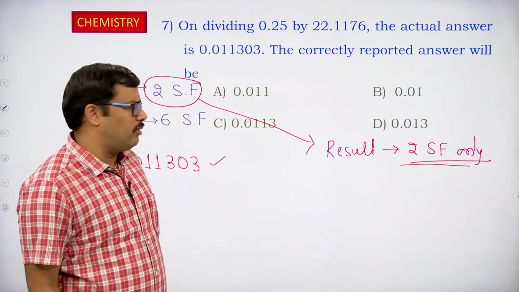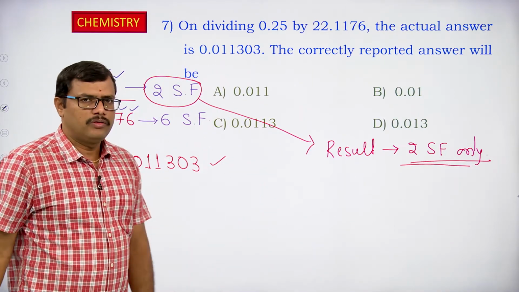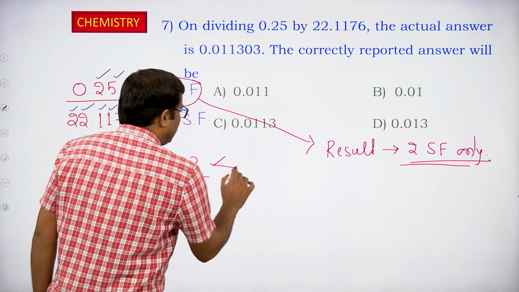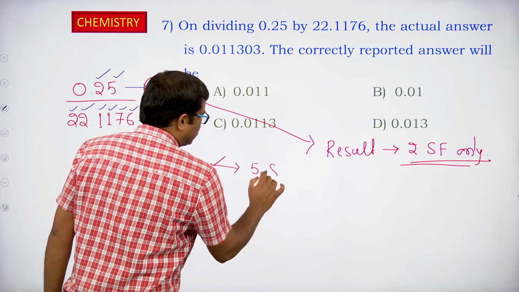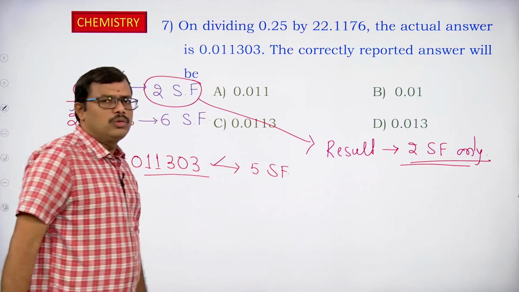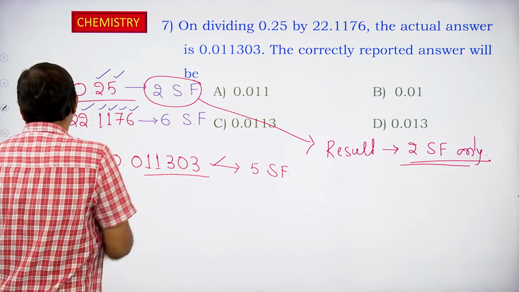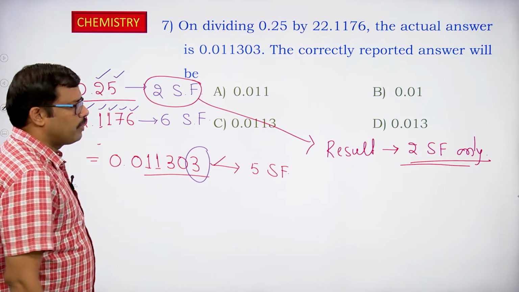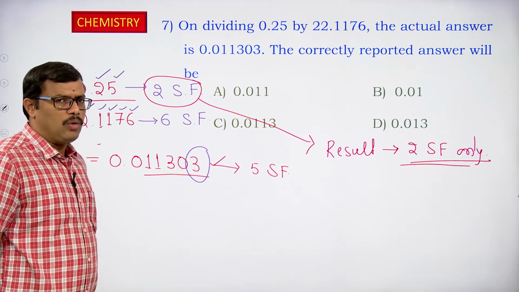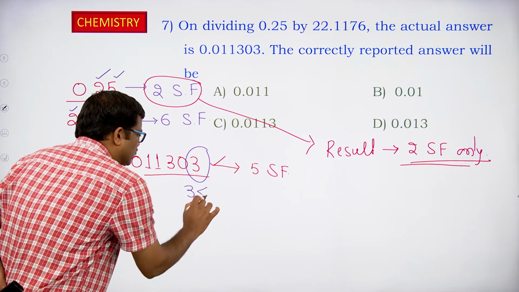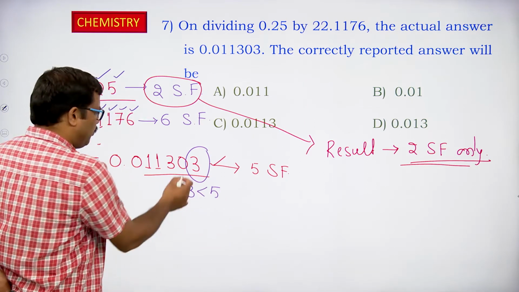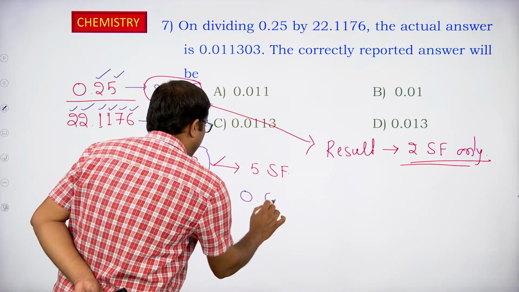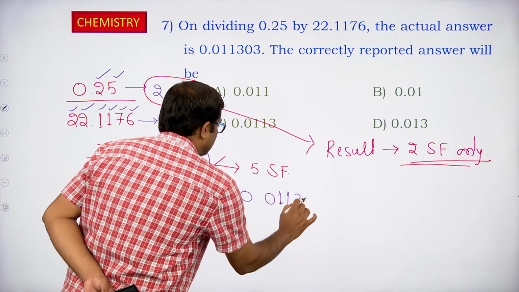So keeping that in mind, we have to round off the number. In the actual result we have 5 significant figures, but our result should contain only 2 significant figures. So we have to round off this number. What I have to do is see the number to be removed. Here the number to be removed is less than 5, so no need to change the preceding number, that is 0. So we can express it as it is. So the result becomes 0.01130.